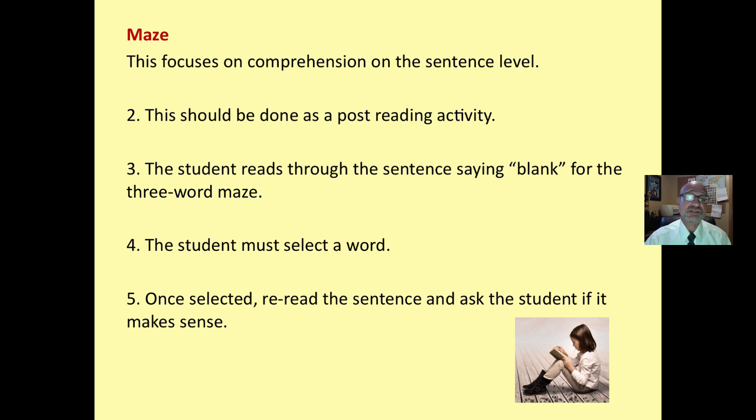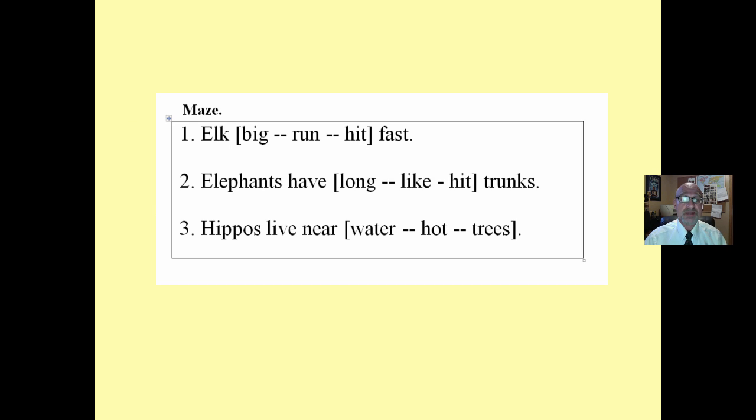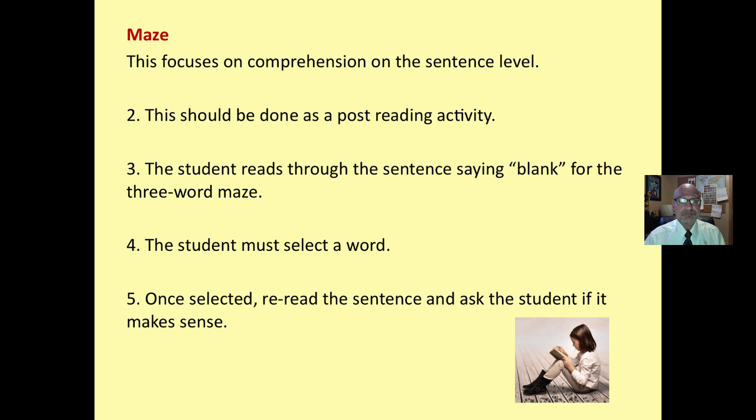The maze focuses on comprehension at the sentence level. This should be done as a post-reading activity. The student reads through the sentence by saying blank for the three-word maze. For example, elk blank fast. Elephants have blank trunks. All right?